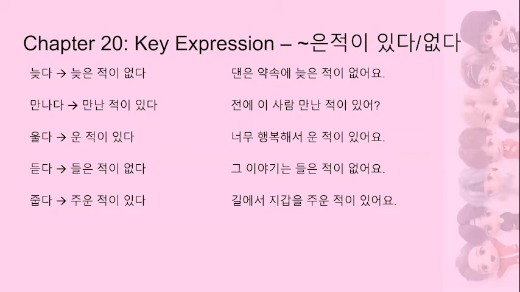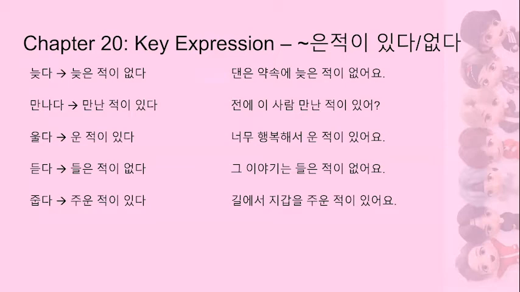Next, we have 울다 with the ㄹ irregular. So we're going to take off 다 and we are going to take off the ㄹ as well. So we end up with just 우. So because that ends in a vowel, we're going to add the ㄴ and then 적이 있다 or 적이 없다. So we end up with 운 적이 있다. The example sentence, 너무 행복해서 운 적이 있어요, which means I have cried from being happy before, or I've been so happy that I have cried before.